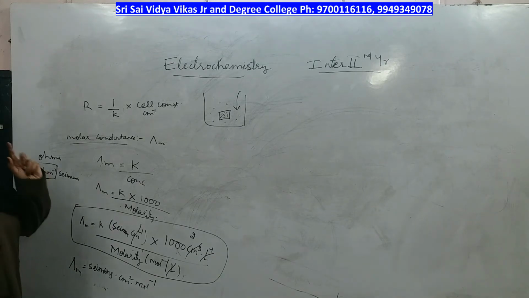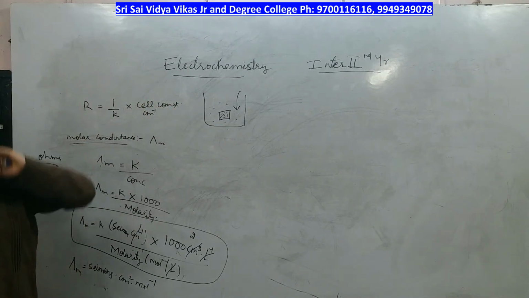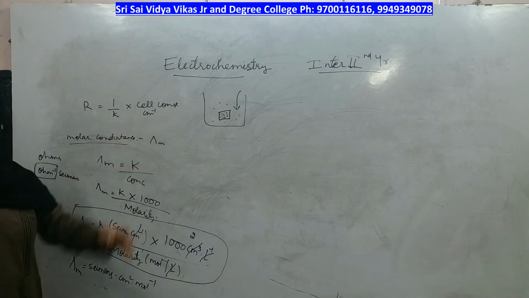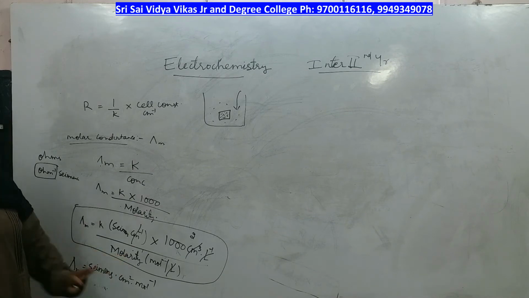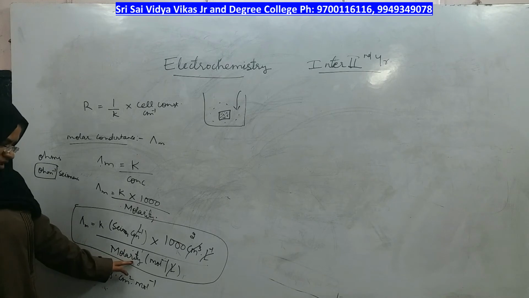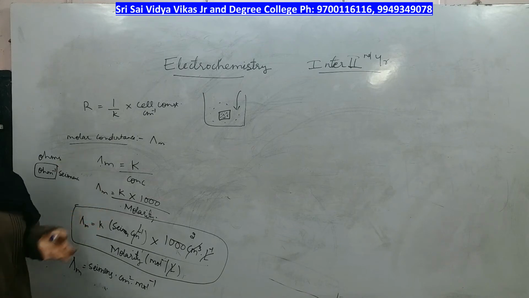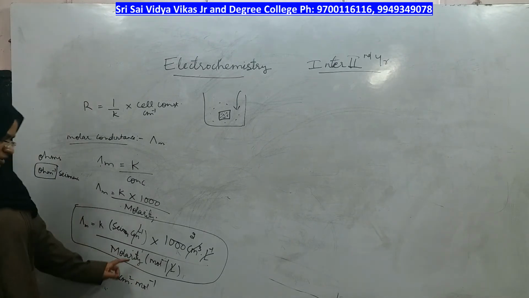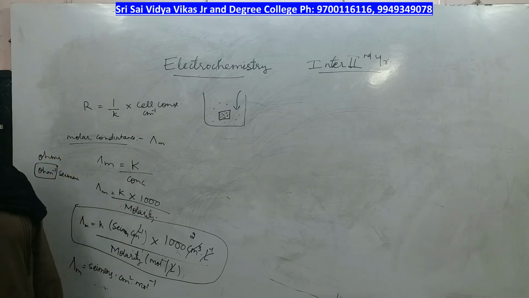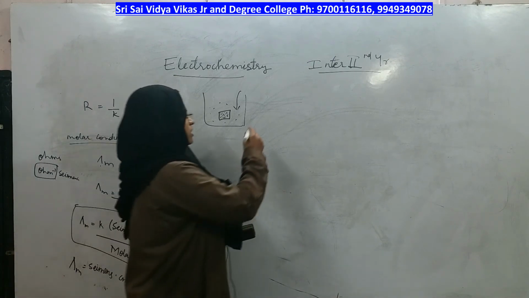So, molar conductance is a type of conductance which determines the total number of ions inside the solution. In that solution, if you add more water, more ions will be formed. Therefore, molar conductance increases upon dilution. Concentration is the denominator. If concentration is more, conductance will be less. If concentration is less, conductance will be more. More concentration means less water; less concentration means more water. It is inversely proportional to concentration, right? So, molar conductance increases upon dilution, and the same applies for strong electrolytes and weak electrolytes.